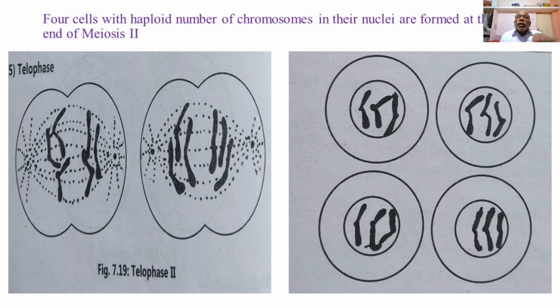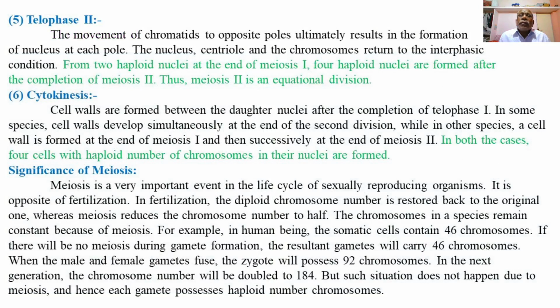So this is what the diagrams represent: the end of the second meiotic division of the meiosis, resulting in the formation of four haploid daughter cells with a haploid set of chromosomes in the nucleus of the four cells. Now, already we have explained prophase second, metaphase second and anaphase second. Now, this is the information regarding the telophase second.